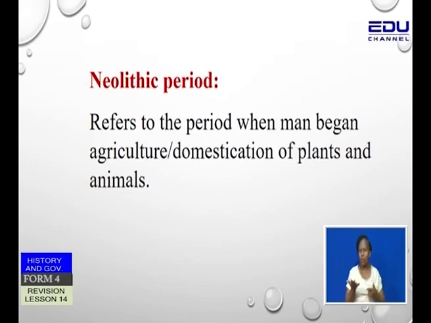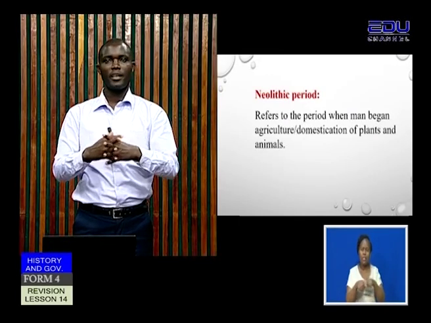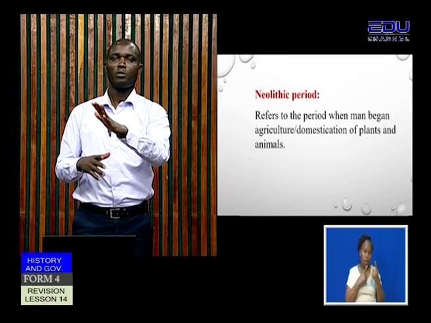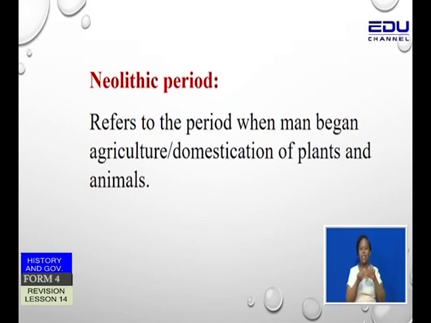Then remember, our question was about domestication of animals and plants in the Neolithic period. So what do we mean by Neolithic period? When we talk of the Neolithic period, we are only referring to that period when man began agriculture or domestication of plants and animals. So when you are asked to define the term Neolithic period, simply say it refers to the period when man began agriculture or domestication of plants and animals.